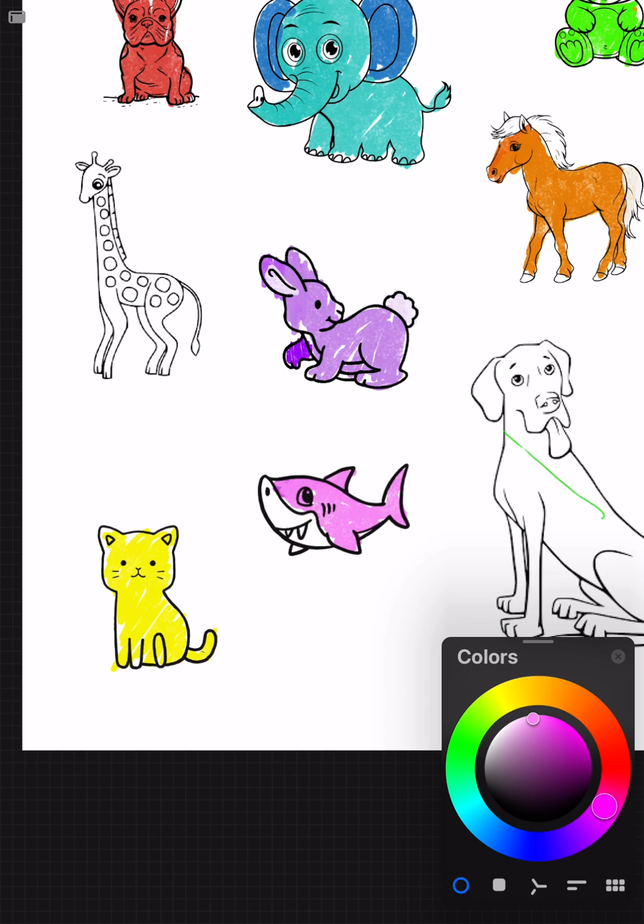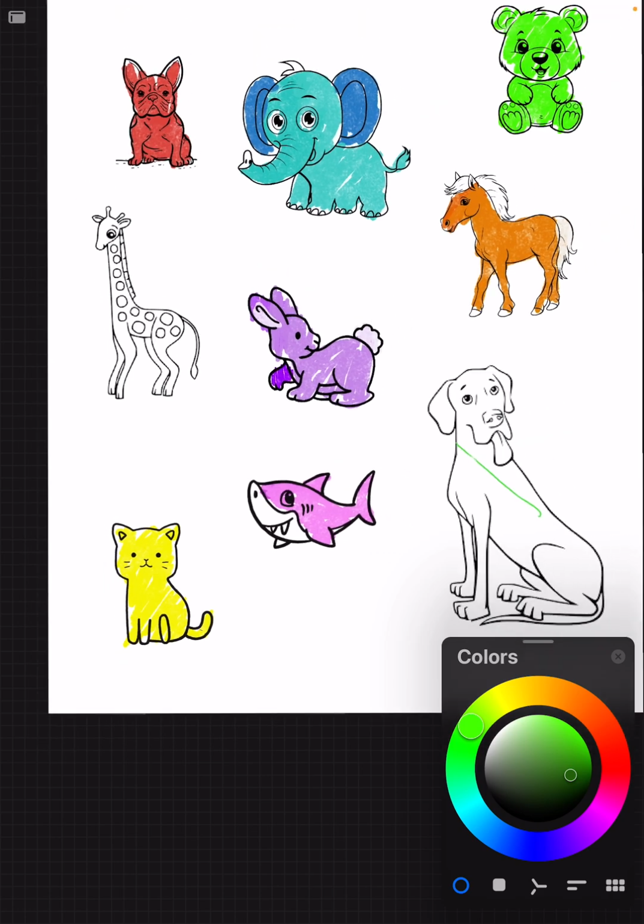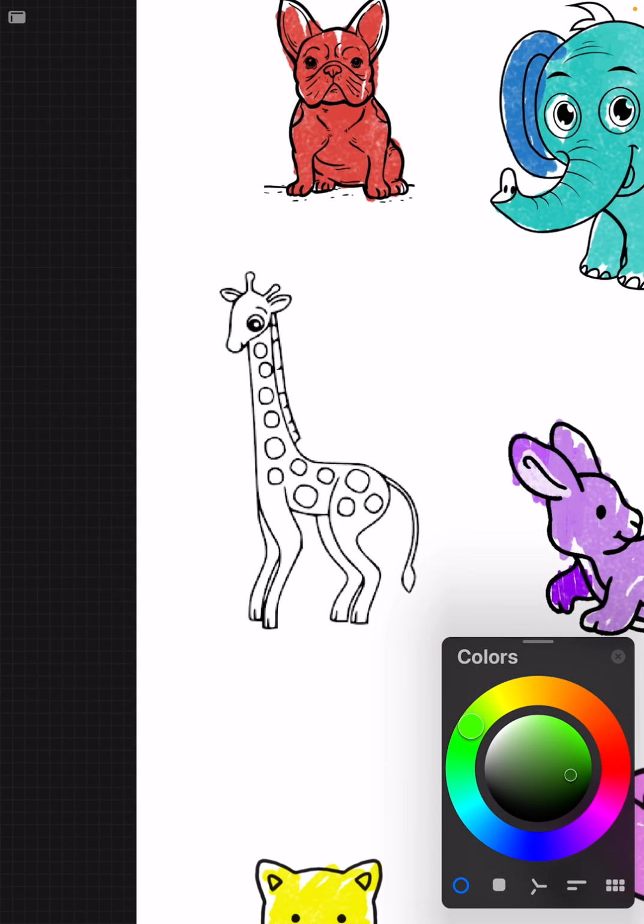And let's make the giraffe. What color should we make that giraffe? Dark green. Let's repeat. Dark green giraffe. Dark green giraffe. Ooh, it's a dark green giraffe.